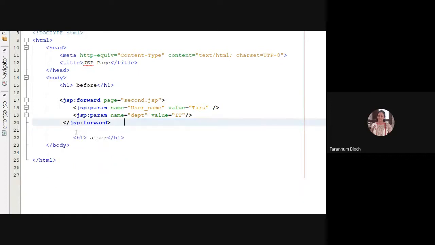So this is my index.jsp where I have an h1 tag before, an h1 tag after, and in between I have forwarded my user request to second.jsp.